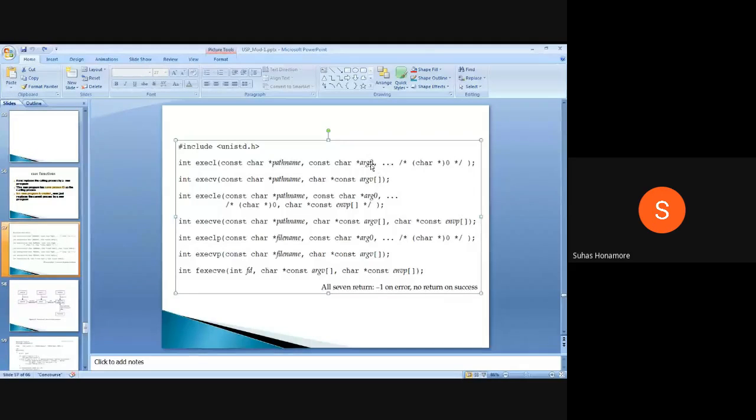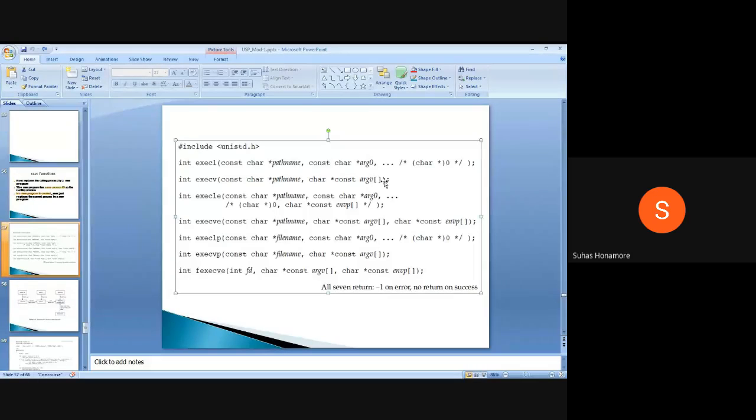Suppose I pass argument 1, argument 2, argument 3, in total some 3 or 4 arguments. After that I don't want to pass anything, so you have to indicate that we don't have any more arguments. To indicate that, we pass the last argument as a null pointer. So whenever you stop, in the end you have to give this null pointer.